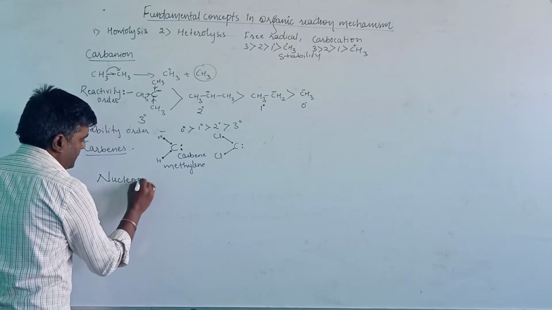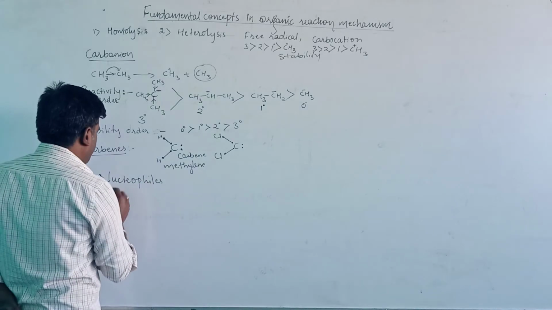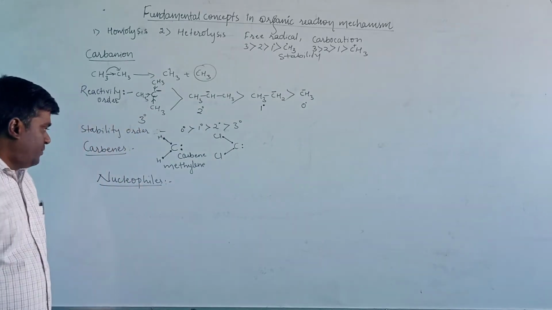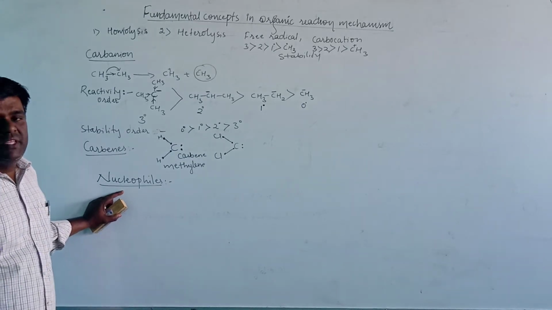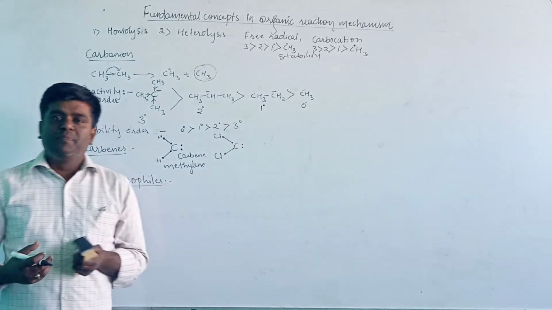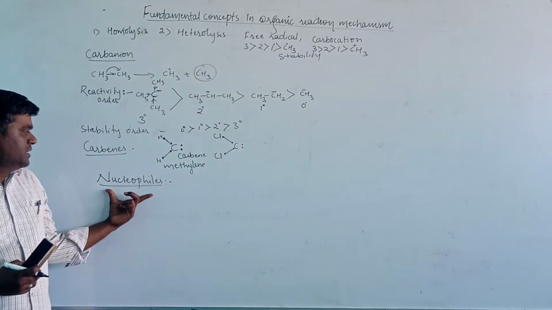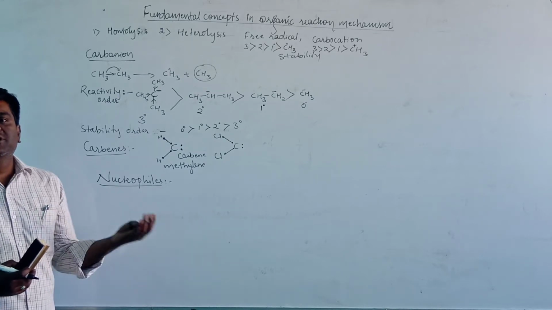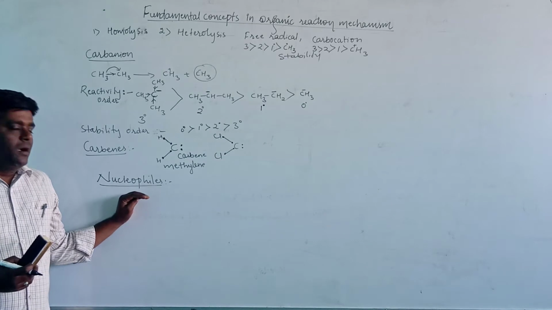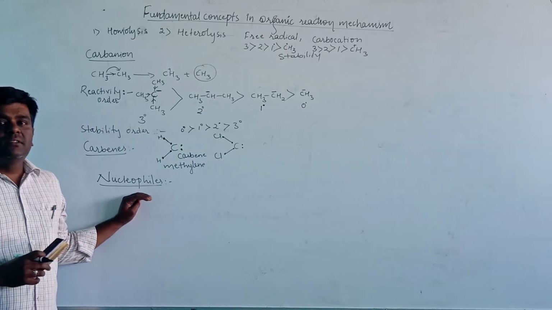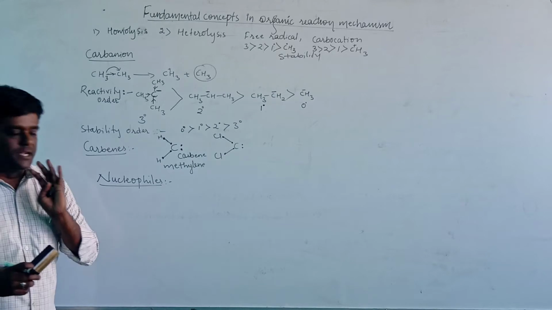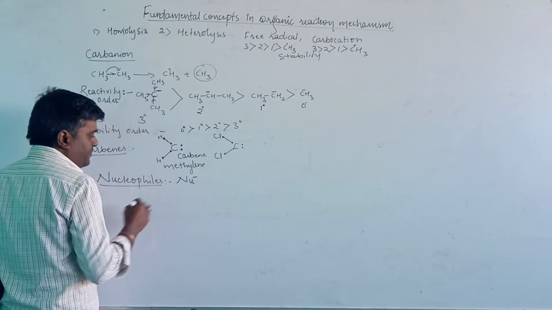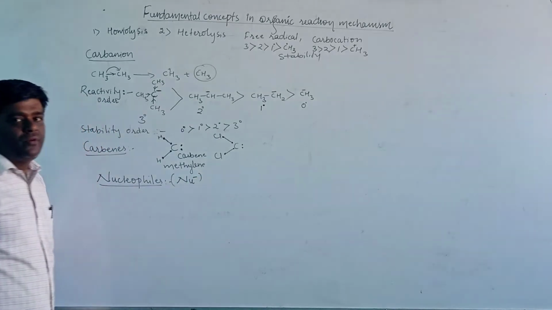Nucleophiles, a very important topic here. We will take the nucleophile first and next we will take the electrophiles. Nucleophiles are electron rich species and attract an electron deficient center. These are generally represented as Nu minus. This is the general representation for the nucleophile.